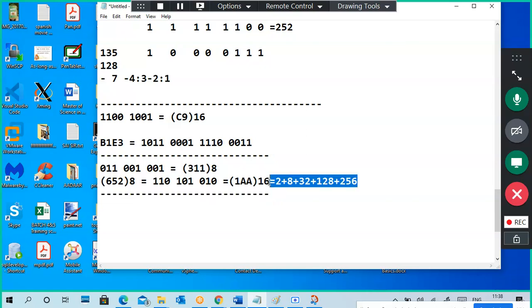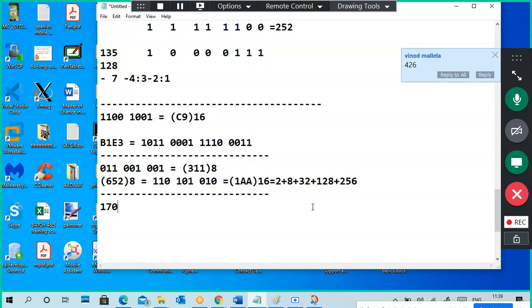You have to add up all these things, then you will get the equivalent decimal number. Here it is 40 plus 170, 170 means almost 326. Yeah, 426, correct. So plus 1, it is 426.